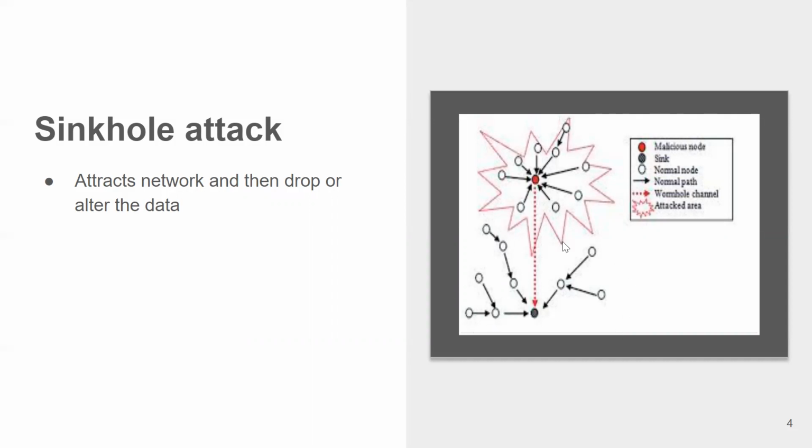And these are all the neighboring nodes. The malicious node attracts all the traffic from a normal node to itself. And then it can decide whether it wants to drop the packet or whether it needs to alter the data in the packet and then send it to the base station.